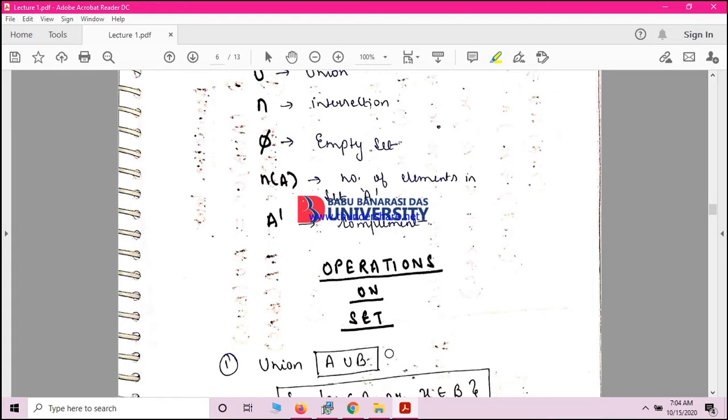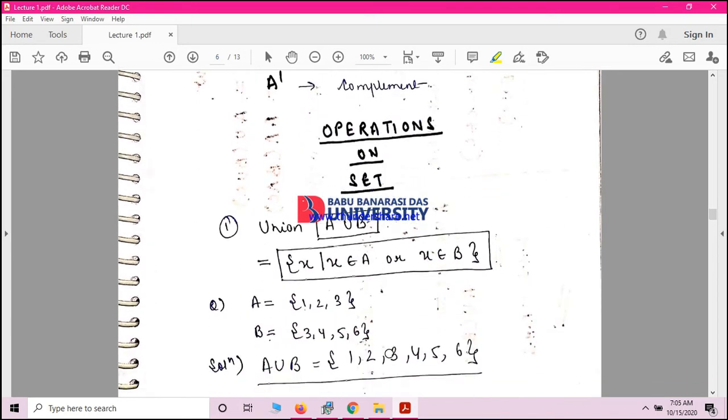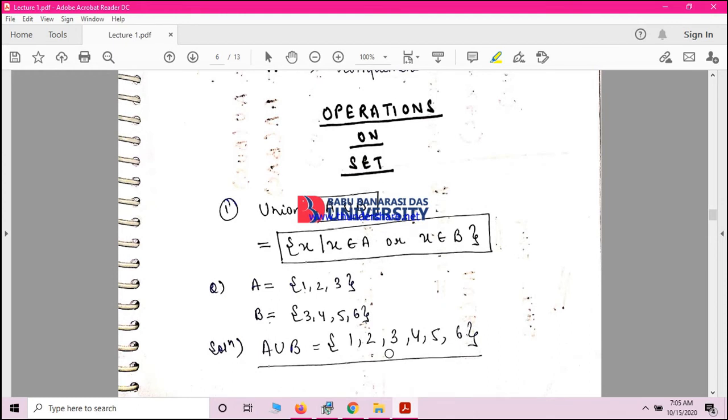Now what is the definition of operations on sets? In this section, we will discuss several operations that will combine given sets to yield a new set. So basically, we will perform the operation so that you can produce a new set. These operations, which are analogous to the familiar operations on real numbers, play a very important role in many applications.